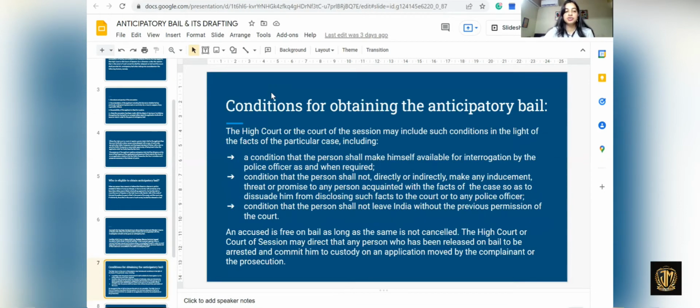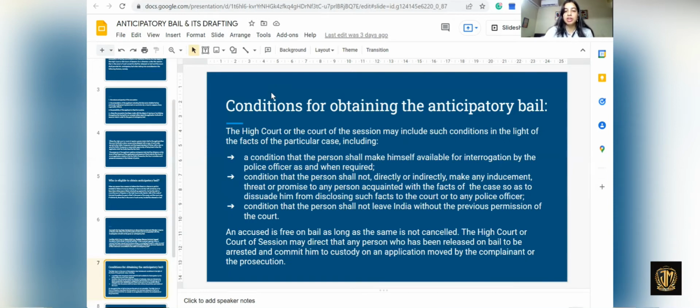Now, what are the conditions for obtaining anticipatory bail? The High Court or the Court of Session may include such conditions in light of the facts of a particular case, as the conditions depend on a case-to-case basis, but there are certain criteria that have to be followed in each and every case. What are those criteria? First, a condition that the person shall make himself available for interrogation by the police officer as and when required. The condition that the person shall not directly or indirectly make any inducement, threat, or promise to any person acquainted with the facts of the case so as to dissuade him from disclosing such facts to the court or to any police officer.